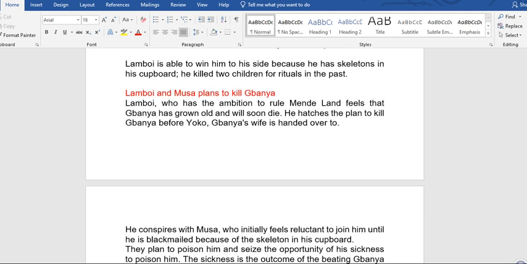Lamboy and Musa plan to kill Banya. That is the next stage. Lamboy, who has the ambition to rule Mende land, feels that Banya has grown old and will soon die. He hatches the plan to kill Banya before the chiefdom is handed over to Yoko, Banya's wife. He doesn't want Banya to hand over the chiefdom to his wife. That is why he is planning to kill him.